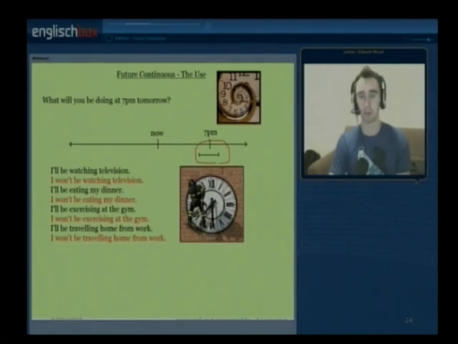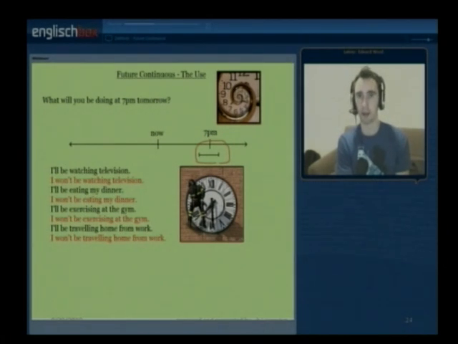In negative, I won't be watching television. I won't be eating my dinner. I won't be exercising at the gym. And finally, I won't be traveling home from work. Okay, as you can see, to make the sentence negative, all you have to do is to change the auxiliary verb from positive to negative with not, or the contracted form won't, in this case, with the auxiliary will.